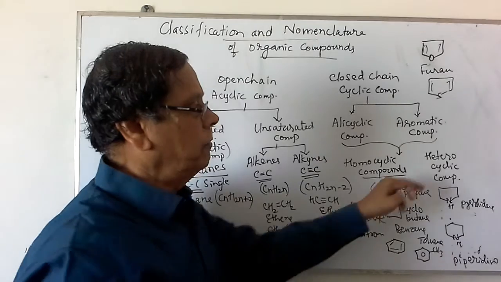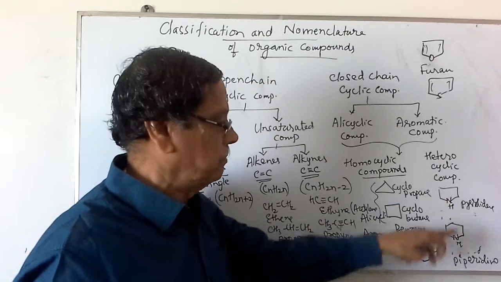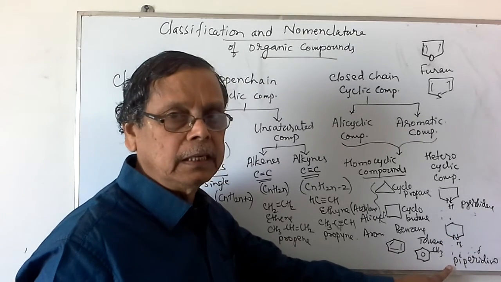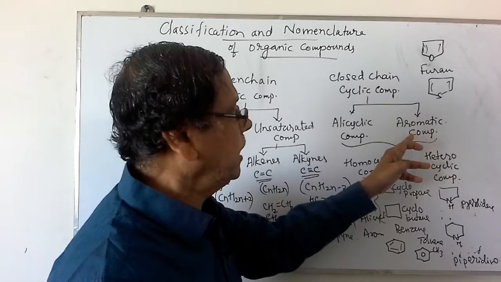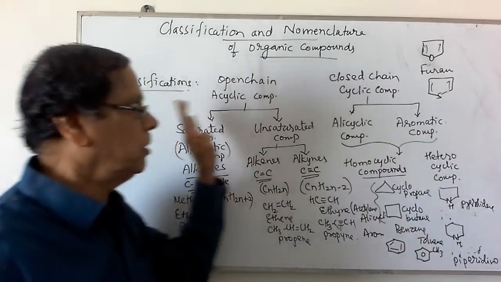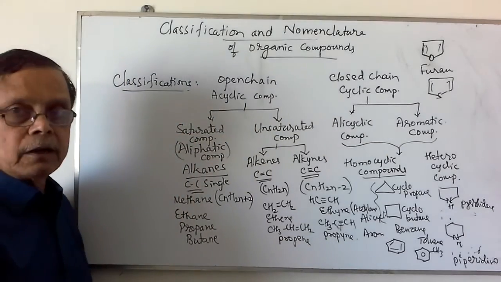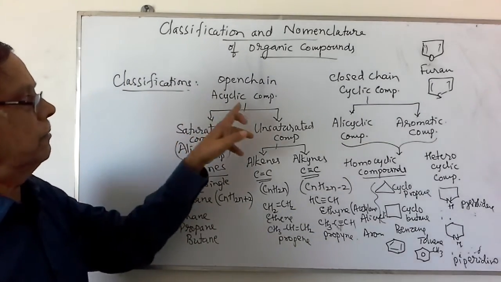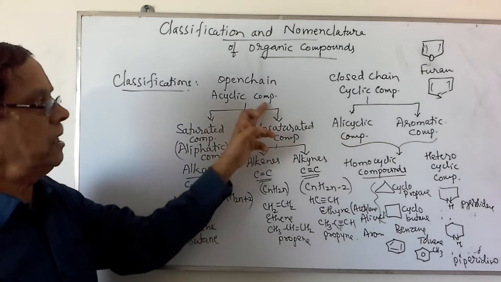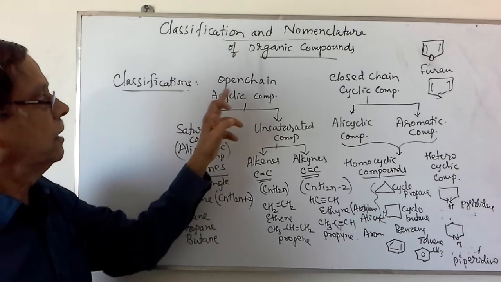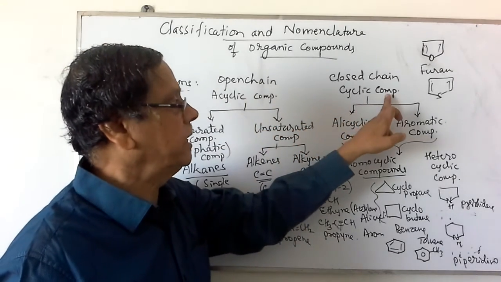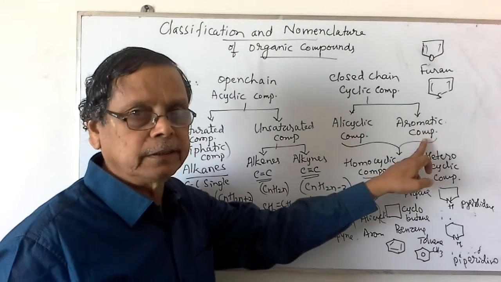Similarly, in the case of aromatic compounds containing heterocyclic ring systems, if you write the three double bonds, it is called pyridine. So like that, there are so many compounds which show aromatic behavior but have a heterocyclic ring system. So this is about the classification of compounds based on whether they contain a ring system or not. If the ring system is absent, they are called acyclic, also called open chain compounds. If ring systems are present, they are considered cyclic compounds, alicyclic and aromatic.